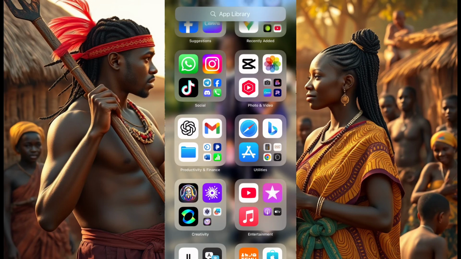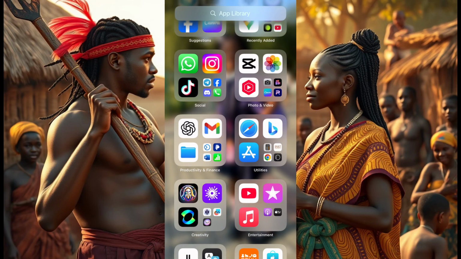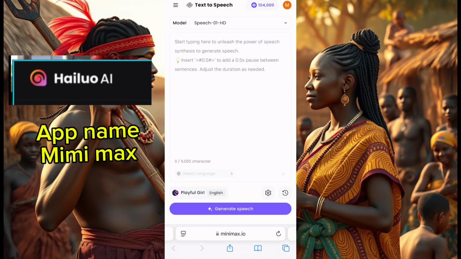The next app you're going to, you go to Julio AI, okay? Click here. Okay, so the next app you go to is the Minimax, okay? Now, Minimax have a new version where you do the speech, text-to-speech. You can see it up there, text-to-speech.